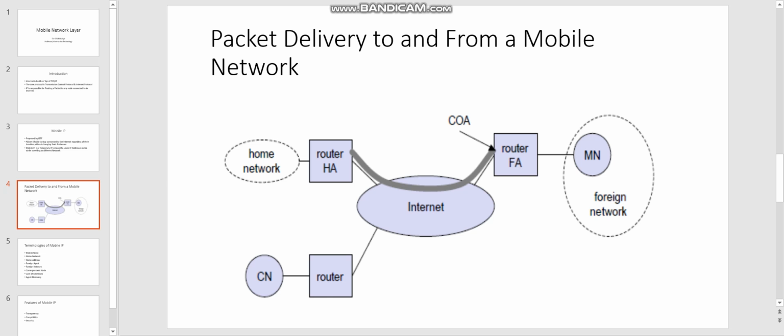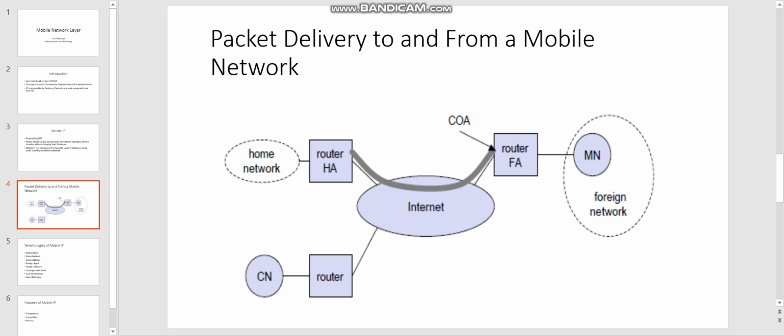Before I explain this, we have to understand certain terms: home network, home agent (HA), correspondent node (CN), router, foreign agent (FA), care of address (COA), and MN, the mobile node. This figure shows the mobile node in another location, called the foreign network.